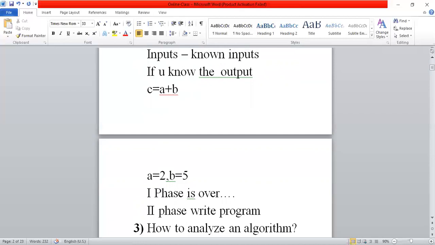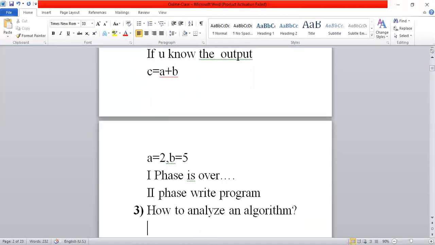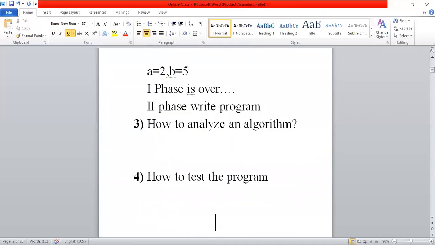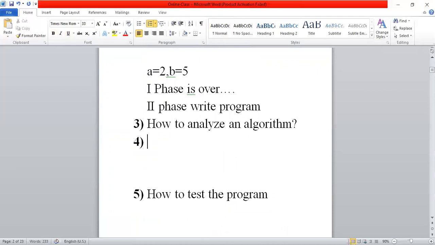So in the first phase, we are writing the algorithm and verifying the algorithm. In the second phase, we are writing the program by converting all the algorithmic instructions into programming constructs or instructions. And finally, we test. But before writing a program, we must do one more step here, that is analyzing the algorithm.